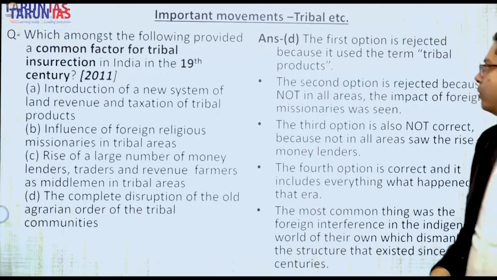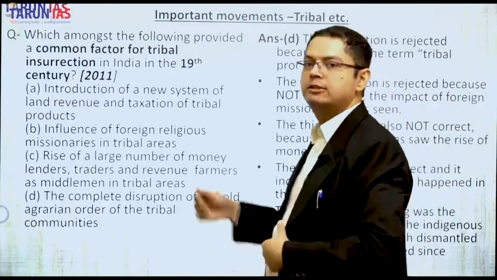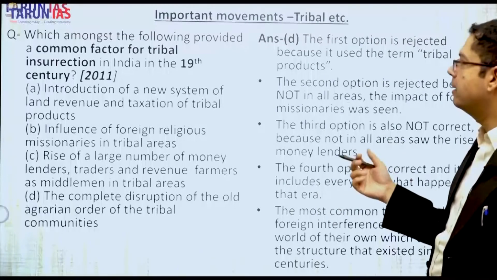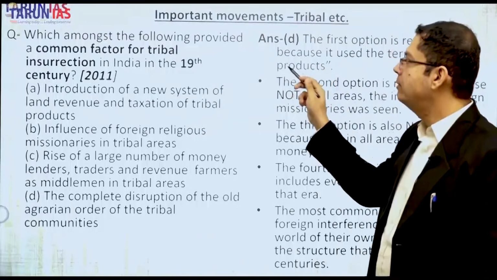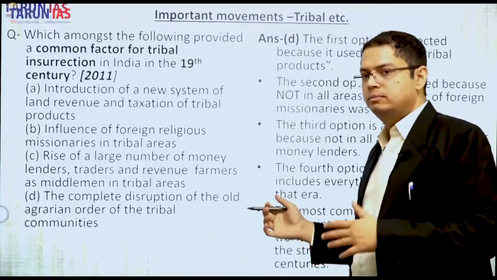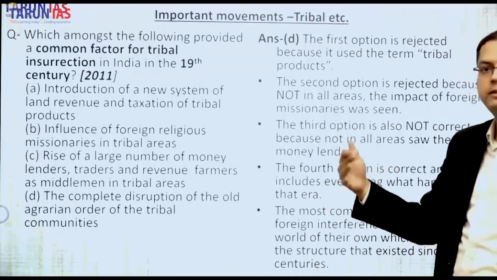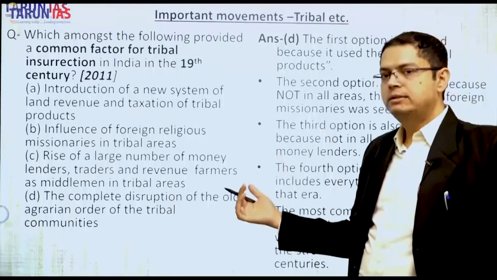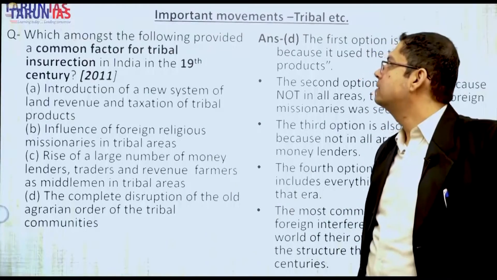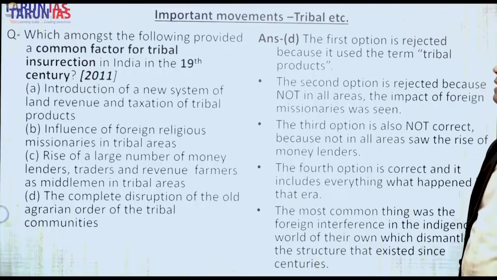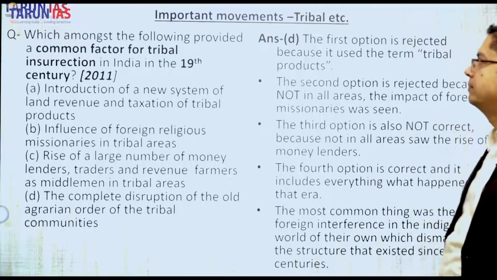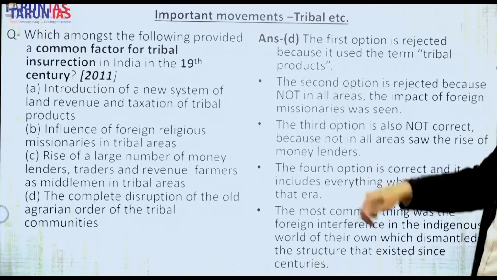Our next section is important movements: tribal insurrection, peasant movements, and civil unrest, etc., against the colonial masters called the East India Company in the 19th century. We will do the peasant, civilian, and other movements of the 20th century in another section. So the first question: which amongst the following provided a common factor for tribal insurrection in India in the 19th century? Common factor, for the entire 19th century period.